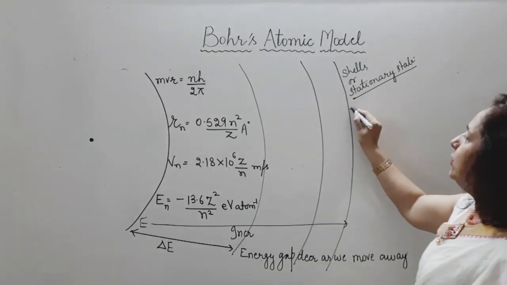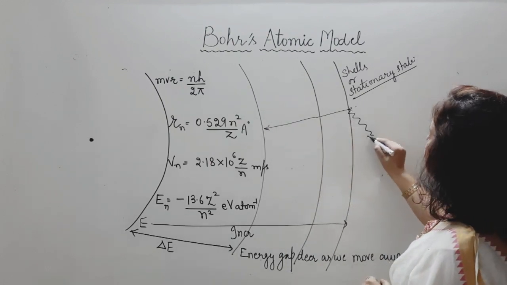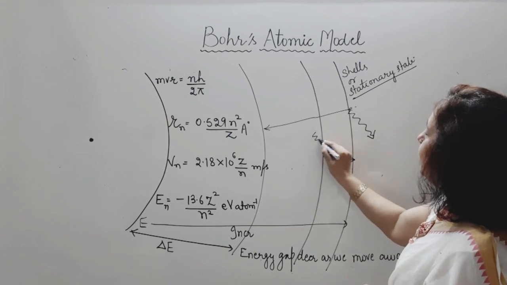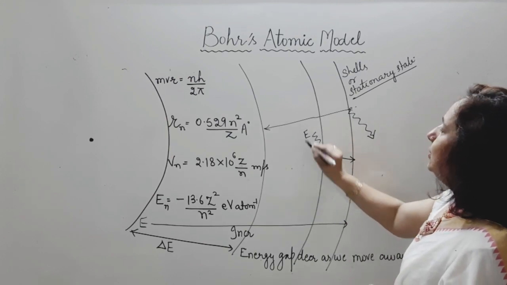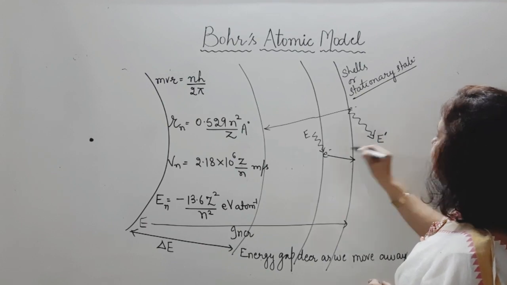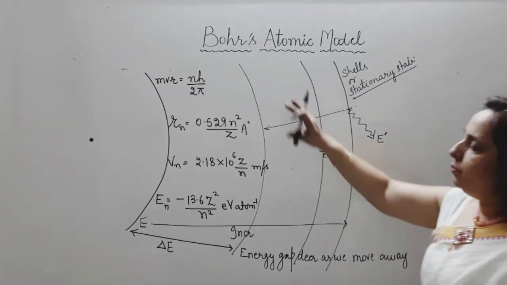And an electron, if it is going to jump from a higher to a lower level, releases energy. And if it is jumping from a lower to a higher shell, it is going to absorb energy. The energy being absorbed or released, E' or E'', is the cause of the spectrum of the atom. This is the complete explanation of the model. We must remember these important points.